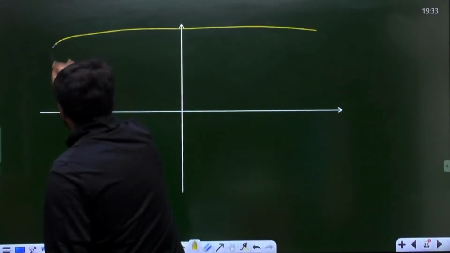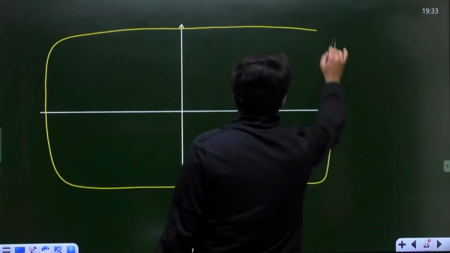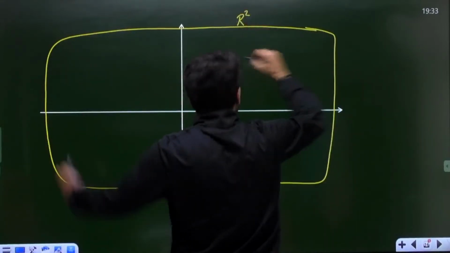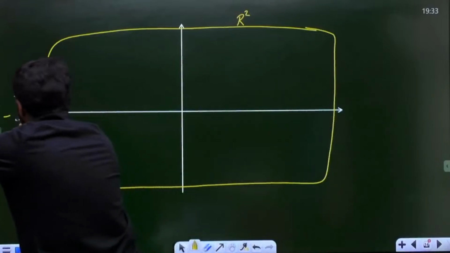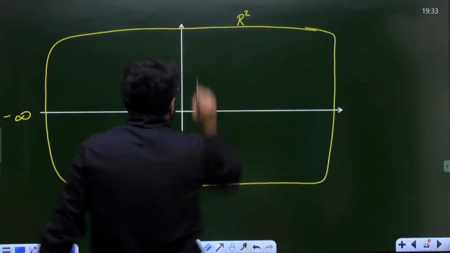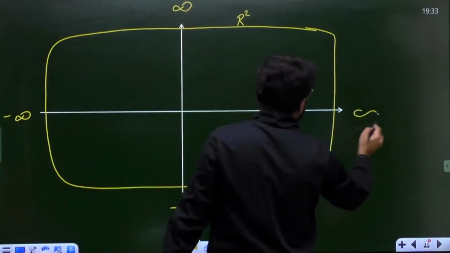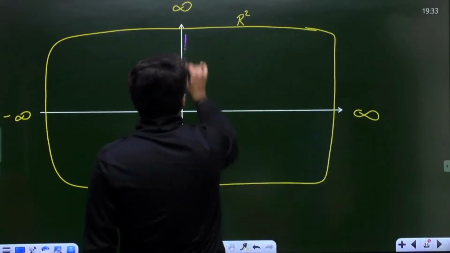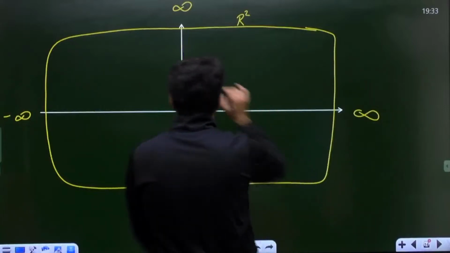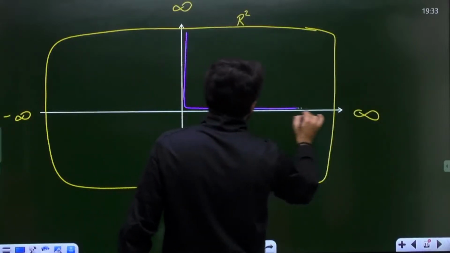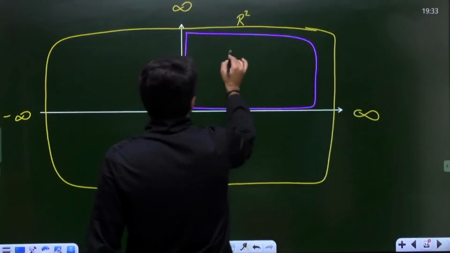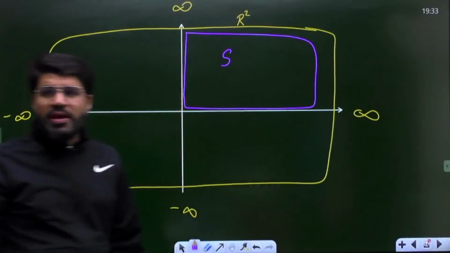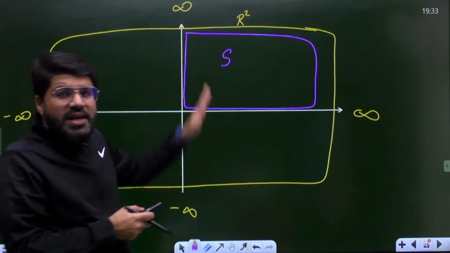As I told you, what is R2? R2 is this entire two-dimensional plane, going from minus infinity to plus infinity along the x-axis and also along the y-axis. But what is the set S? S is the set of all the points (x, y) such that x is positive and y is also positive. So this is the set S, which looks like a subset of R2.